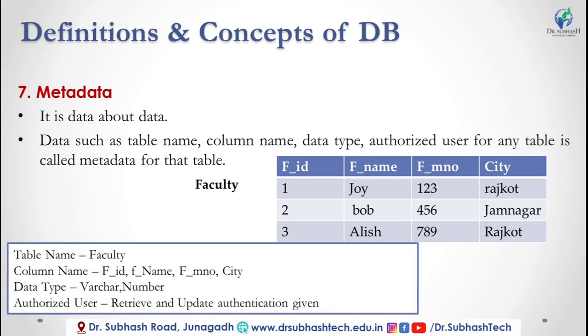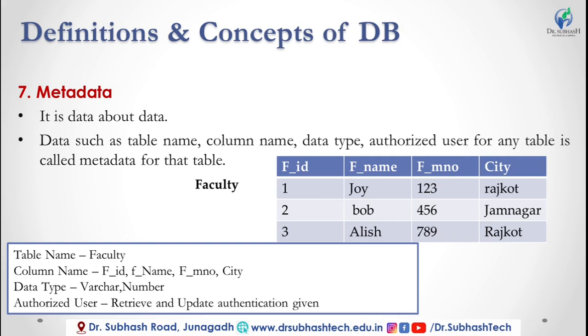Here the table name is faculty, so faculty is metadata about the data stored in the table. Column names like faculty ID, faculty name, faculty mobile number and city tell me which type of data can be stored in this particular table. Data types here are numeric data type and character data type.